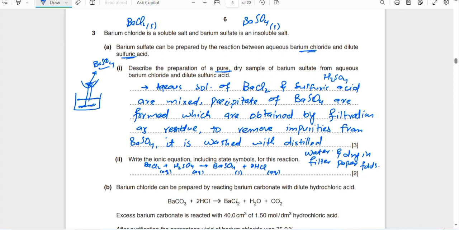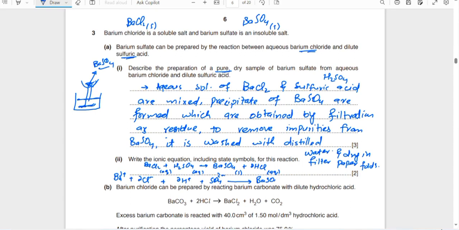So we convert all the aq species into their ions. You cannot write it directly, it needs two steps. You write Ba2+ (aq) plus 2Cl- (aq) plus 2H+ (aq) plus SO4 2- (aq), giving barium sulfate.